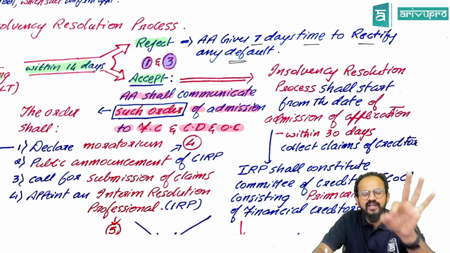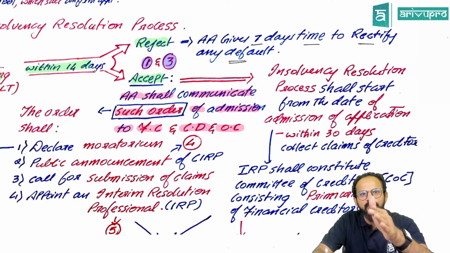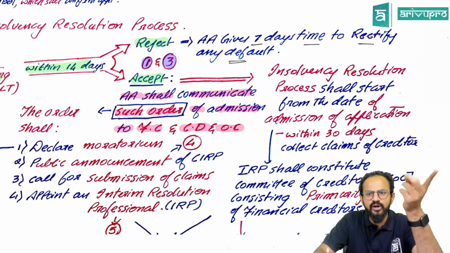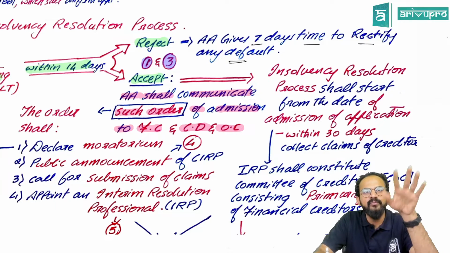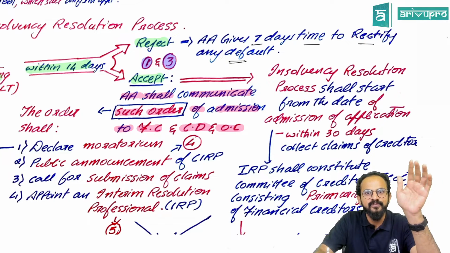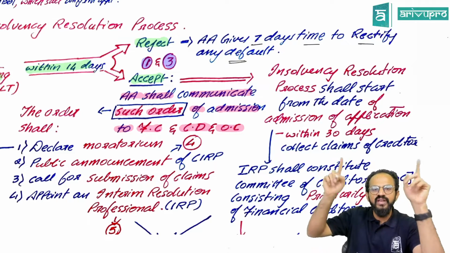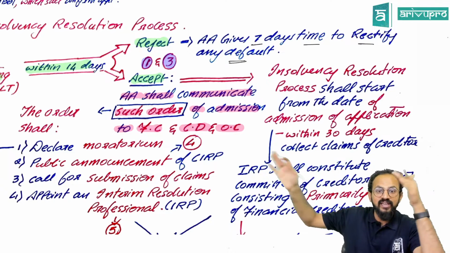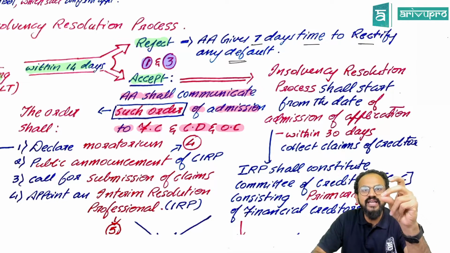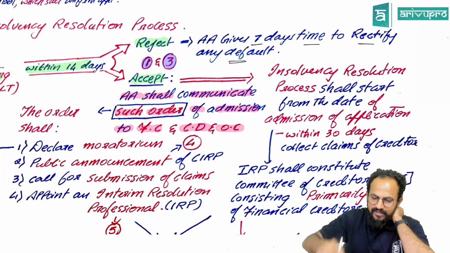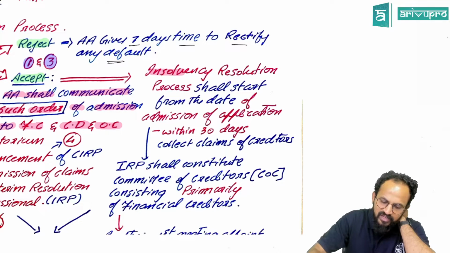If corporate debtor only has filed, people, we will intimate corporate debtor we have accepted. Sir, why not others? For others people, we will give public notice, public announcement. Yes, people. So that is the reason I have given FC and CD and OC as the case may be.